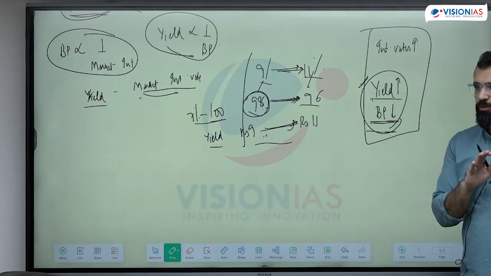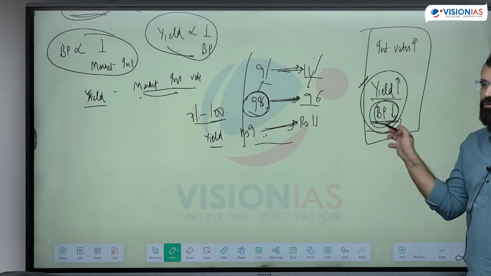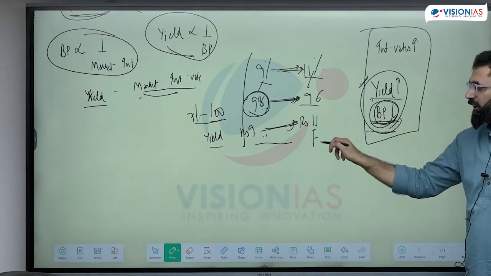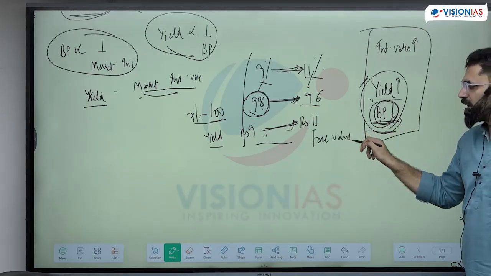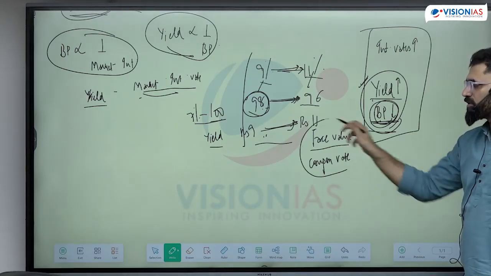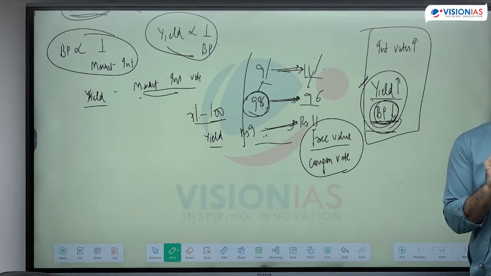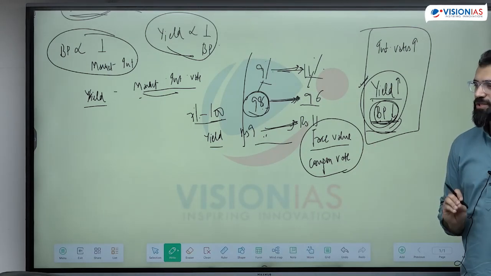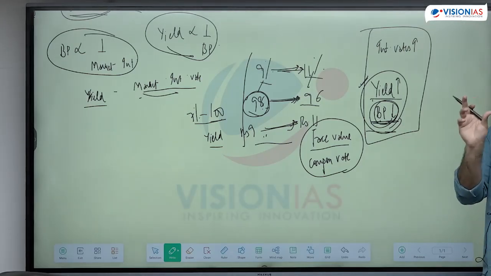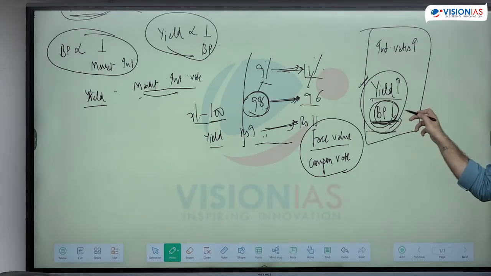If someone wants to buy or sell, it will be sold at a discount or it will be sold at a premium. Price of the bond will change. Face value and coupon rate, this is which cannot change. क्योंकि जो इसने इशू किया वो तो फिक्स रिटर्न आपको प्रॉमिस कर रहा है. Bond is defined like this only. Bond is something which gives a fixed rate of return at maturity. Fixed return at maturity. But if you want to buy or sell between the maturity period, the bond price will change. This only will change the yield.